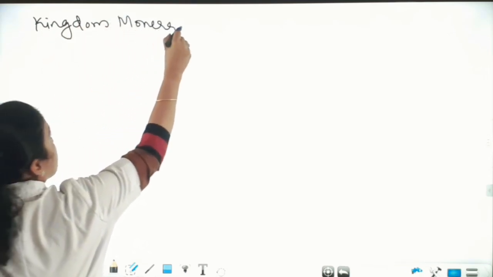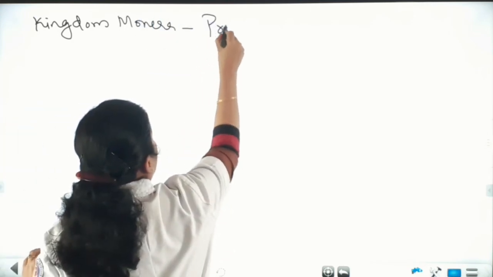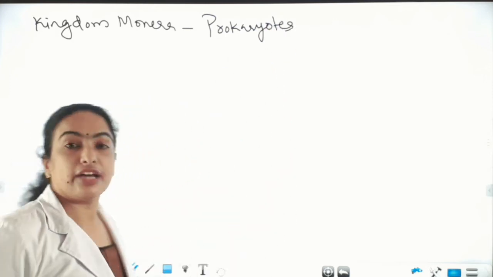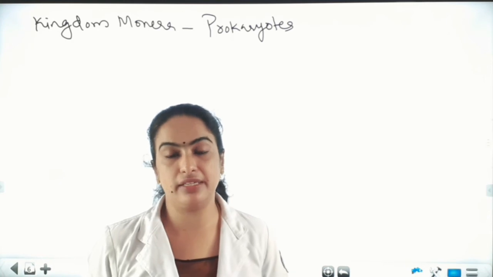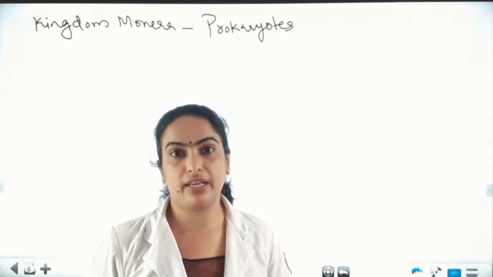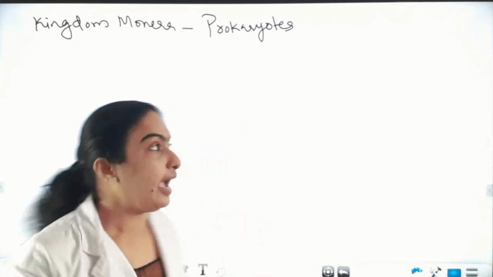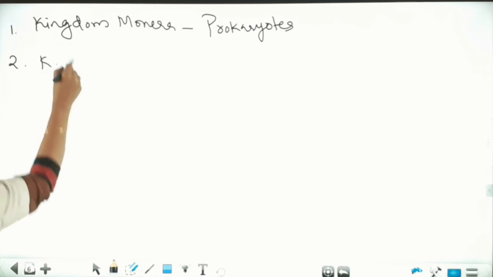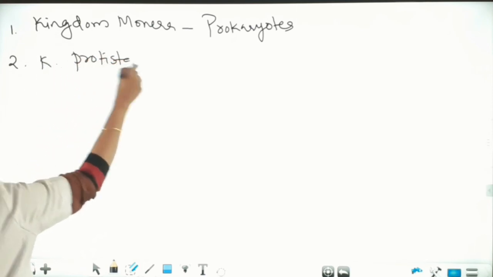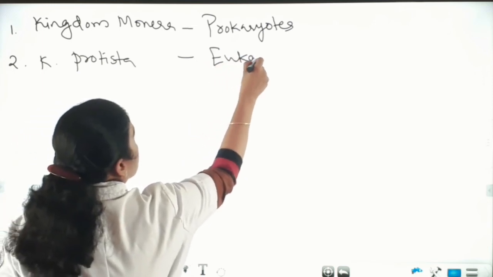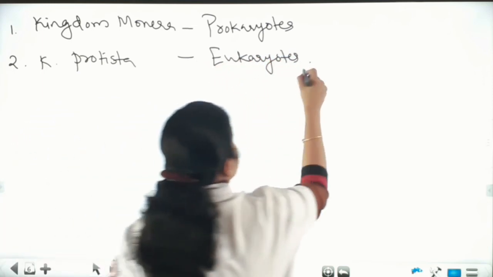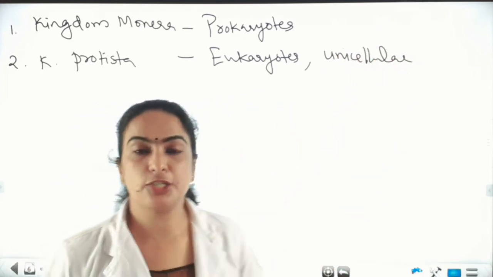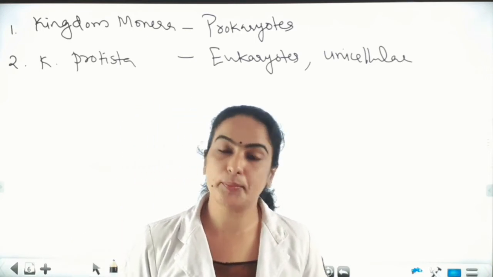Kingdom Monera consists of all prokaryotic organisms. Prokaryotes. They do not have a well-defined nucleus, and membrane-bound cell organelles are absent here. In the case of kingdom Protista, they are eukaryotes and unicellular. Here, a well-defined nucleus and membrane-bound cell organelles are present.